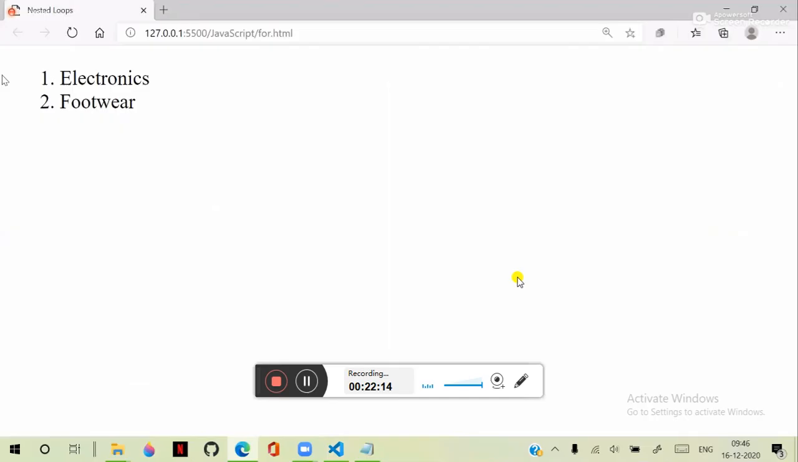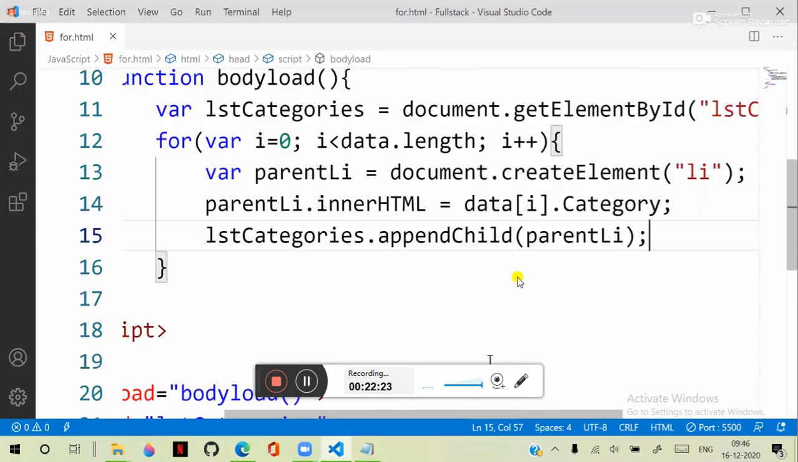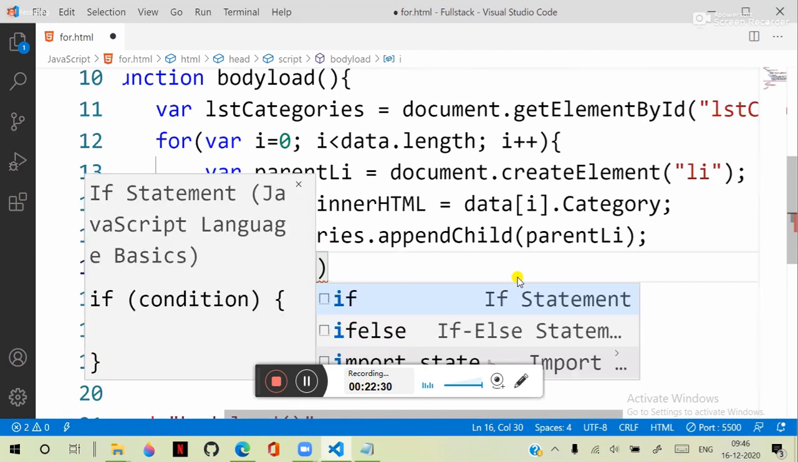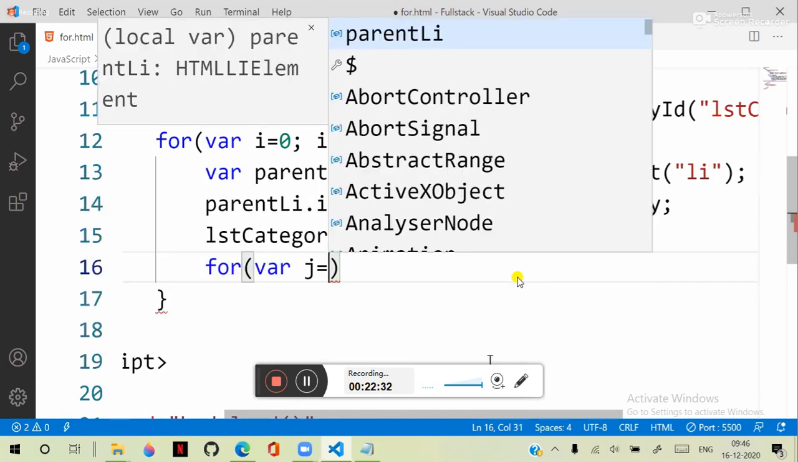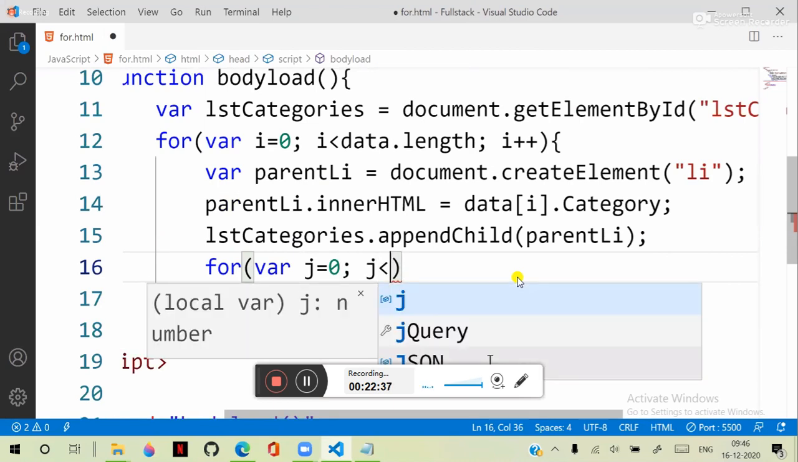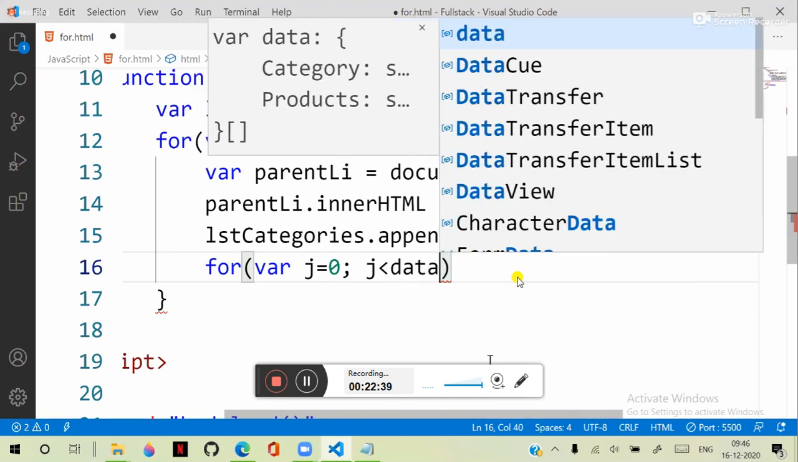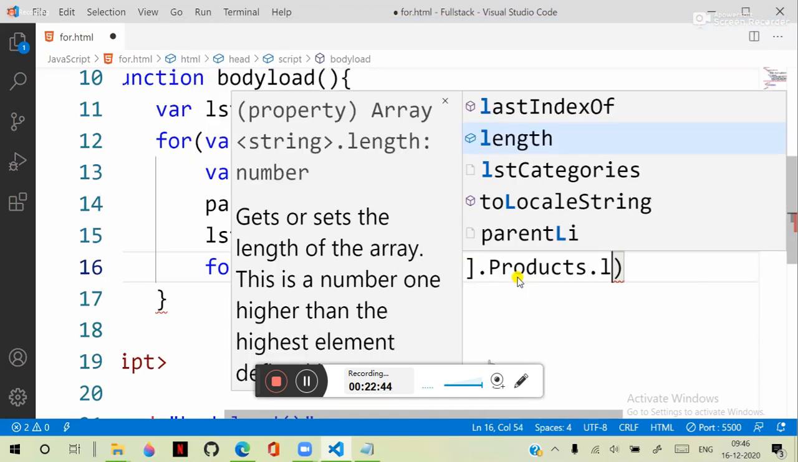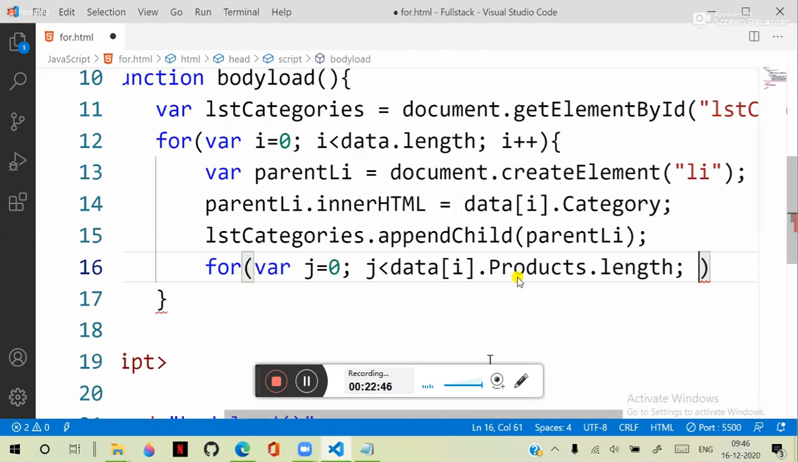So first level category is added here. Now inside every category there are some products. So inside this we need another iteration where this time I cannot give I again because I is already there in the scope. So j is equal to 0, and j less than data of i dot products dot length, and j plus plus.